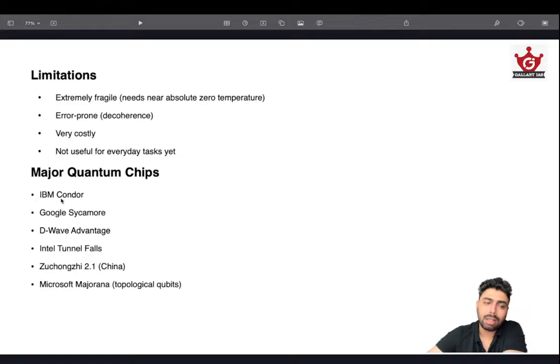Then the major ones: Condor by IBM, Sycamore by Google. Remember, this is a very potential question next year also. UPSC can give us these examples in match the following. Very difficult, so you need to know a few things. D-Wave Advantage, Intel's Tunnel Falls, and China has also developed one. Then Majorana, very important. Majorana is so far one of the most potent as well as the most error prone chip, developed by Microsoft. So that's about it. Moving on.